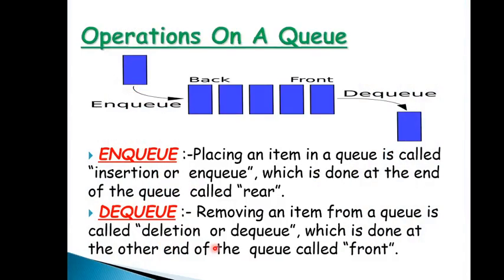Now there are two basic operations in queue. First is enqueue and second is dequeue. In enqueue, we will add an element in a queue, and we know that if you want to add any element, it will be added at the rear side. And in dequeue, we will delete an element from queue, and we know that deletion will take place at the front side.